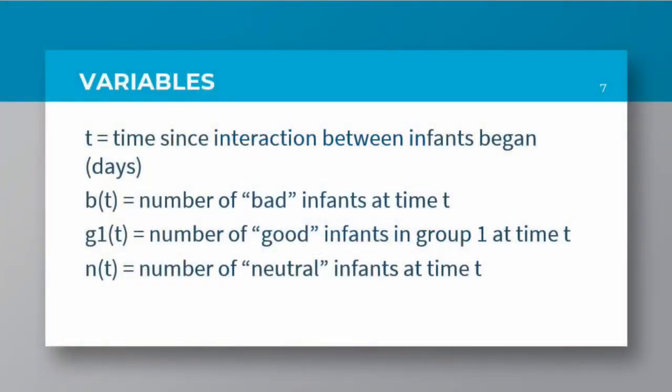So our variables for the first transform are t, time since interaction began; b(t), the number of bad infants at time t, who are the aggressors; g1(t), the number of good infants in group 1 at time t, who are the infants who punish the other infants; and n(t), the number of neutral infants at time t, who are the victims of the aggressive action.